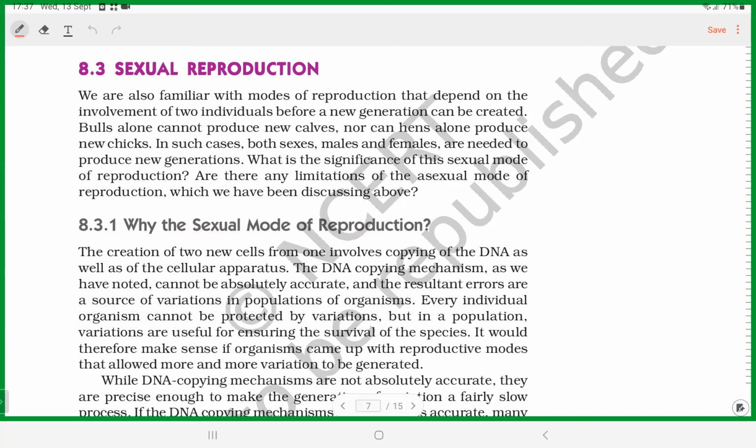Sir, when two gametes are merged in each other.